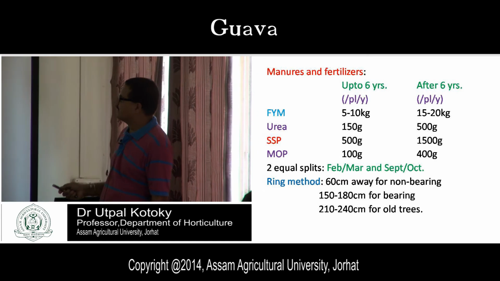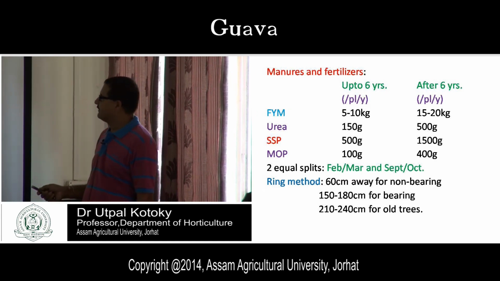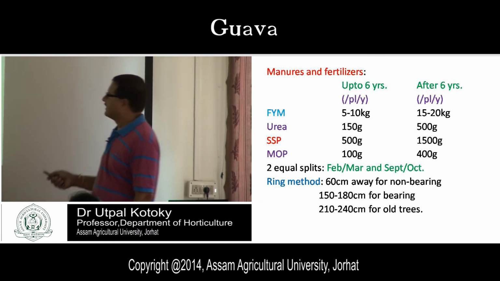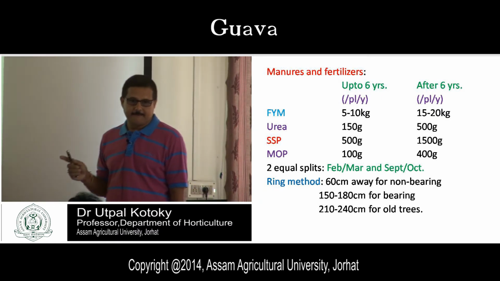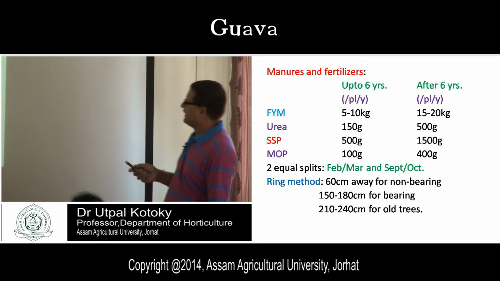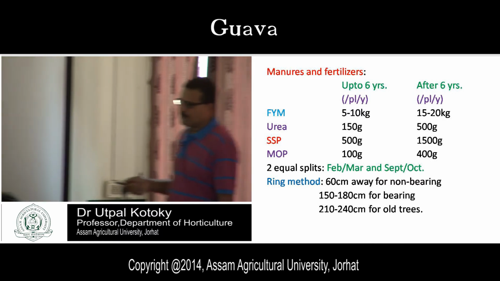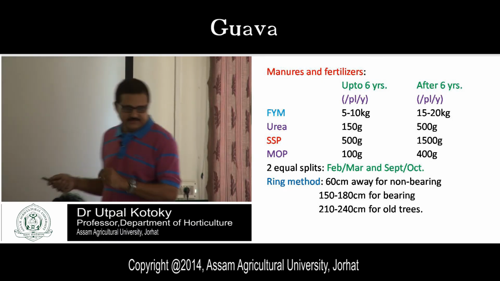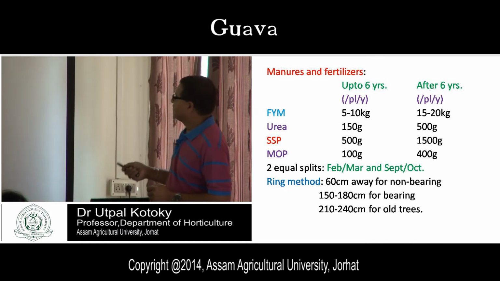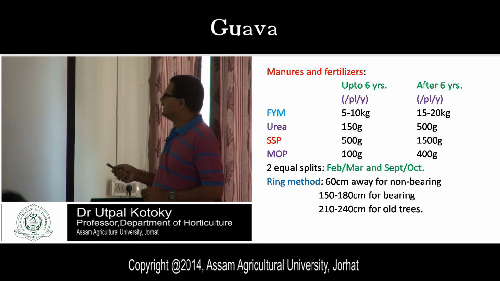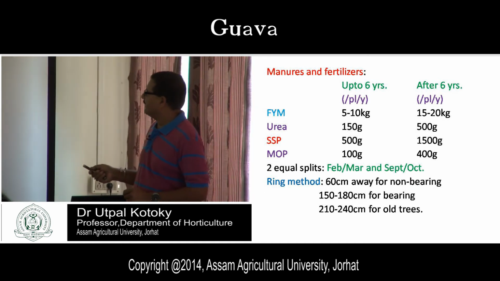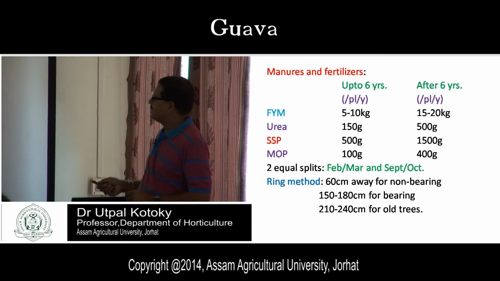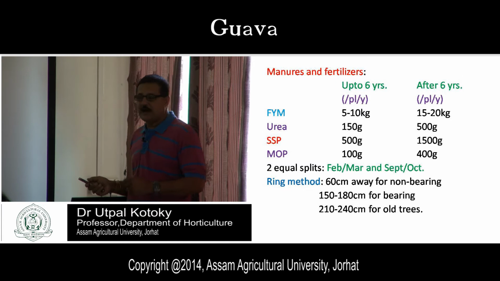5 to 10 kg of farmyard manure, then urea 150 gram, and SSP 500 gram, and MOP 100 gram per plant per year. Then after 6 years, because guava is a long duration crop, isn't it? After 6 years, this is the fertilizer dose. 15 to 20 kg of farmyard manure per plant per year, 500 gram urea, 1500 gram SSP, then MOP 400 gram. This is the fertilizer dose after 6 years.